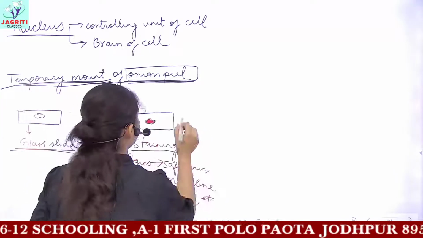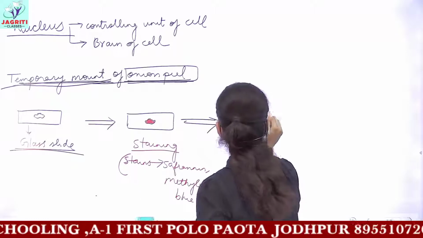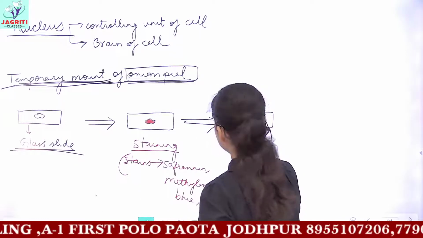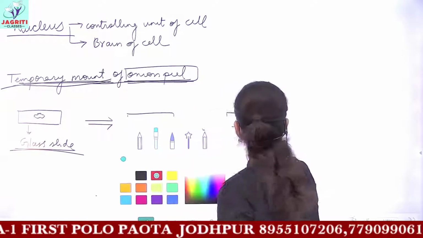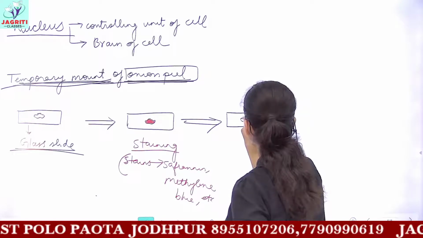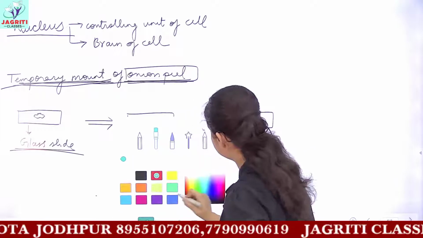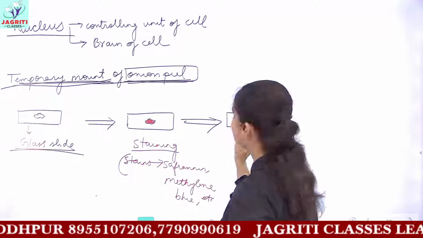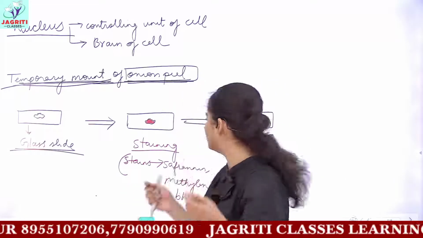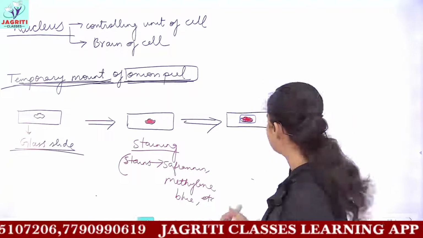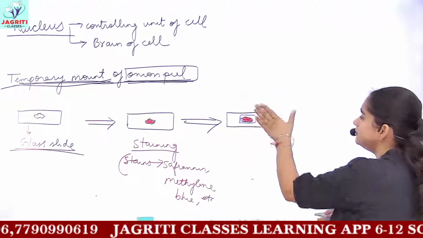Now the next step is, you put a cover slip on this matter. This was your colored or stained onion peel, and now you are putting a cover slip. A cover slip is again a fine glass piece, square or rectangular in shape. What is the purpose of keeping this cover slip?